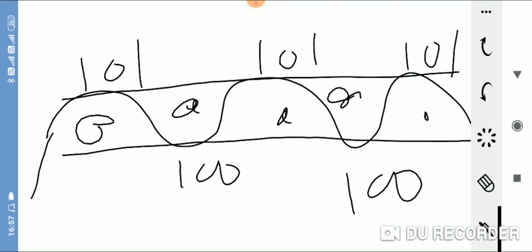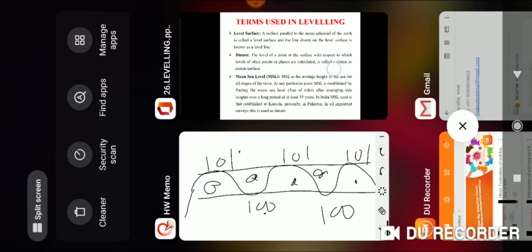So by determining the elevation of points, it is clear at which elevation we want to establish our ground, 100 or 101. When we have got the elevation of the ground, then the establishment of points at a definite or particular level is also called leveling.